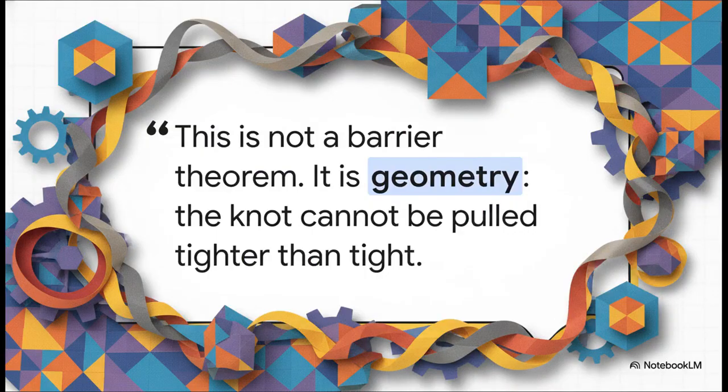Think about it. When we talk about computation, what are we really doing? We're talking about folding and organizing information. And just like a real physical piece of string, there is a fundamental limit to how small or how tight you can compress that structure. As this quote from the text perfectly captures, P versus NP isn't just about the limits of machines. It is a rigid geometric law. The knot cannot be pulled tighter than tight. How great is that phrasing?